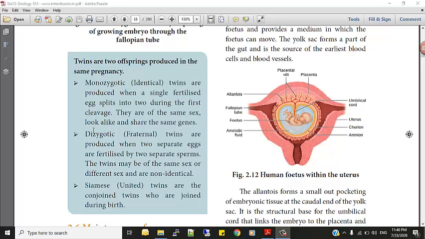Next we will see dizygote. This term itself will tell you di, two zygotes. Is it clear for you? So those twins are produced when two separate eggs are fertilized by two separate sperms. The twins may be of the same sex or different sex and are non-identical. So those twins are called dizygotic.